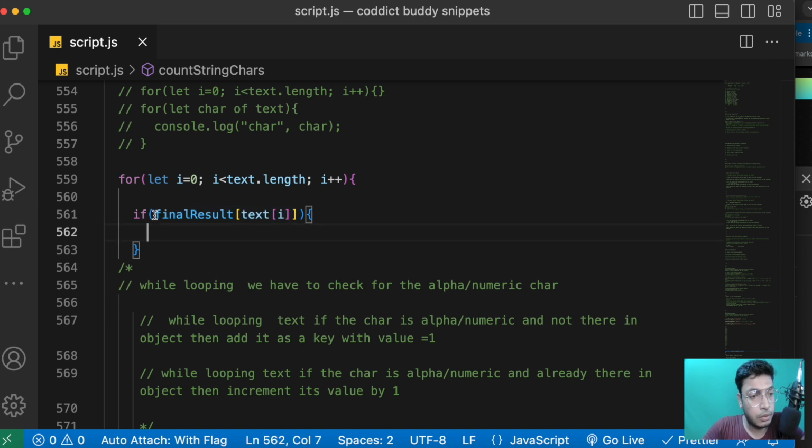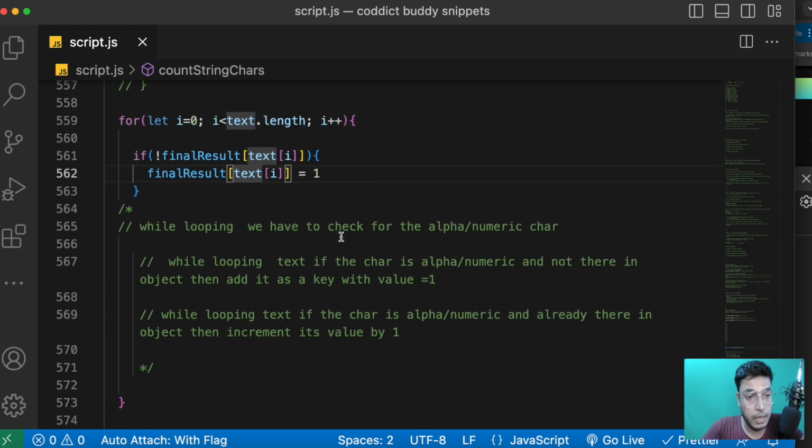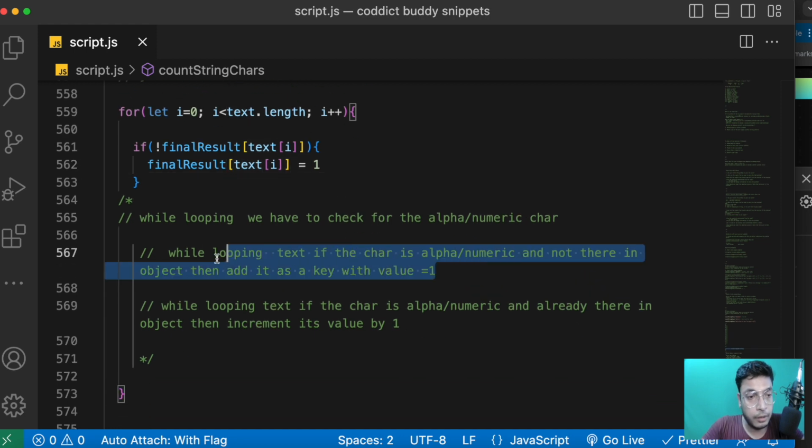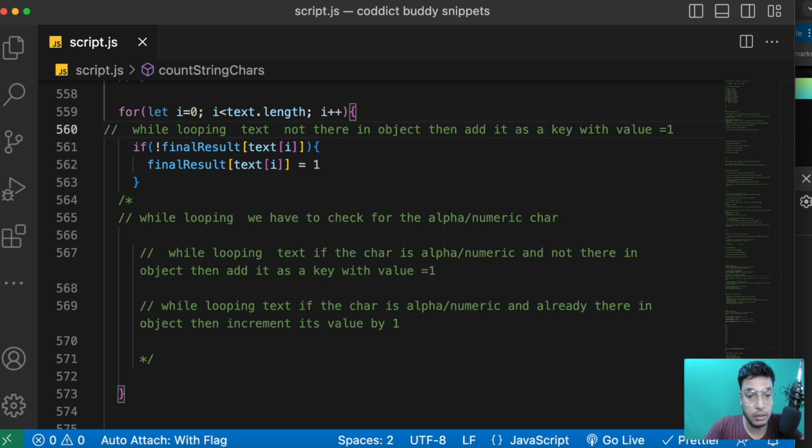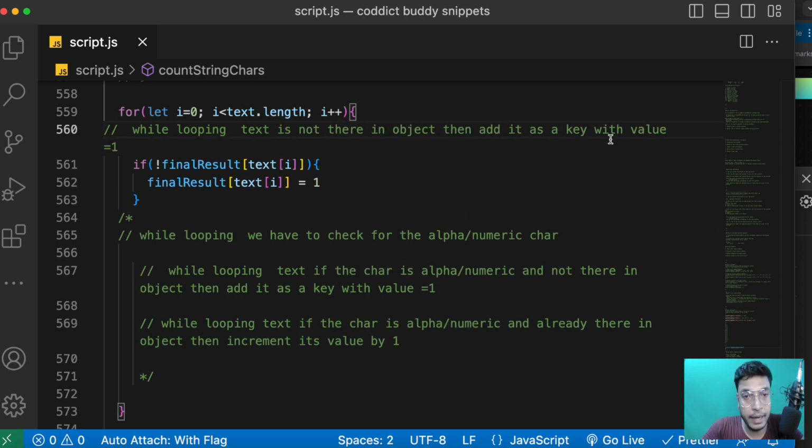So let's use if the key is not there in the object. If there is no such key in the object, then in that case we have to add the key like so, and then store 1 to it. Okay, so far so good, right? So this is what we have done. Let me quickly write this step here. For now let's just cut this part: if the text is not there in the object, add it as a key with value 1. Okay, so that is what we have done.